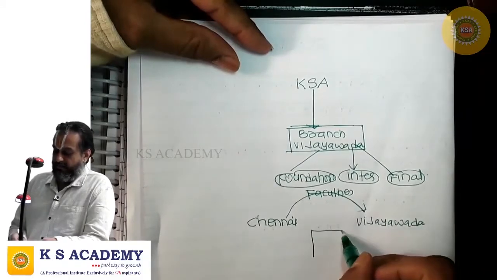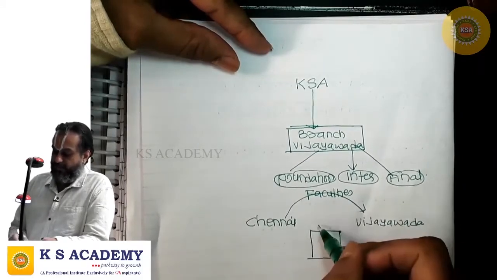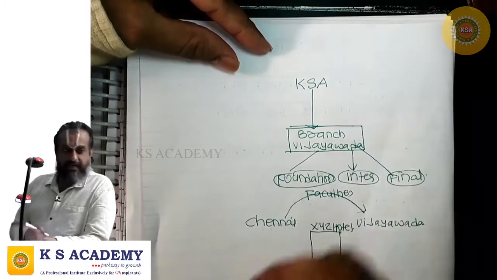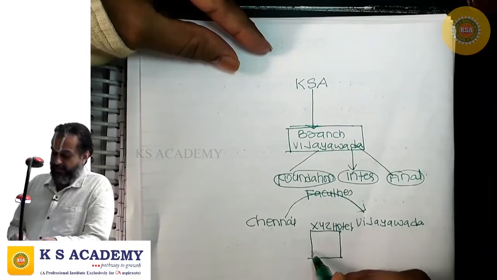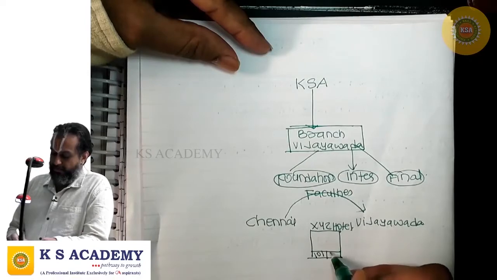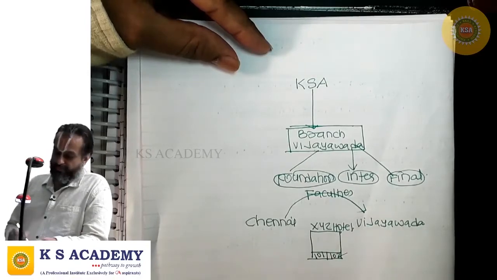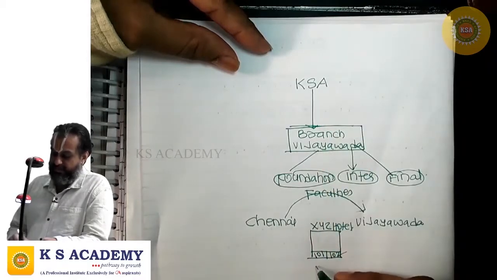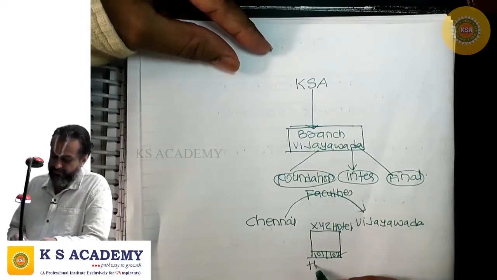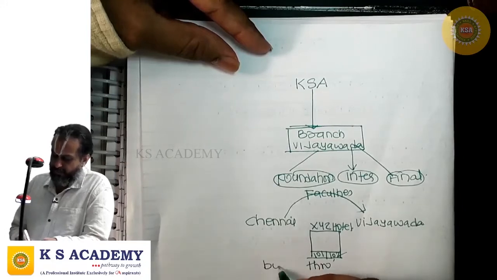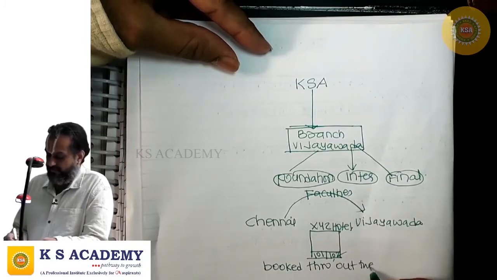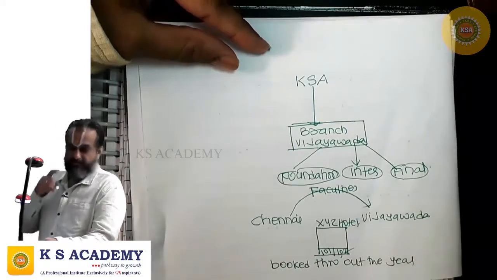So, with some hotel XYZ, there is an arrangement whereby in this hotel 2 rooms are booked, room 101 and 102. These 2 rooms are earmarked for KS Academy's faculties throughout the year. It is booked throughout the year for the KS Academy faculties.